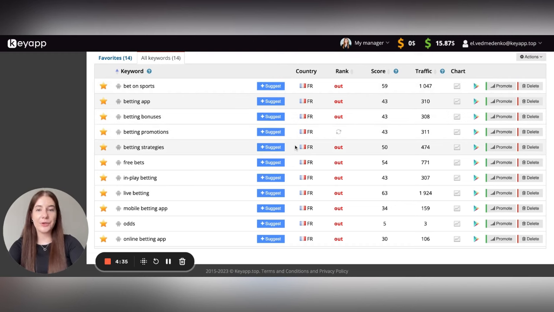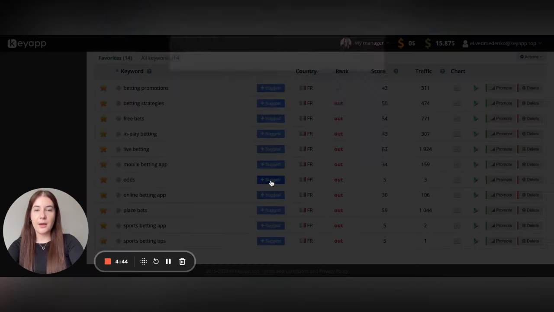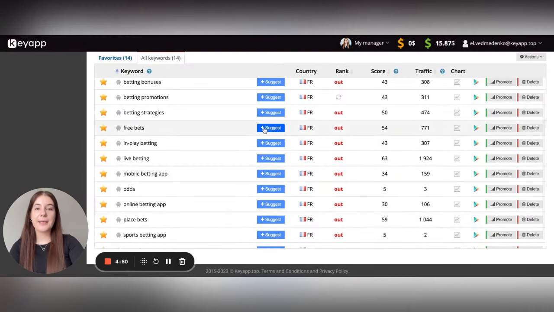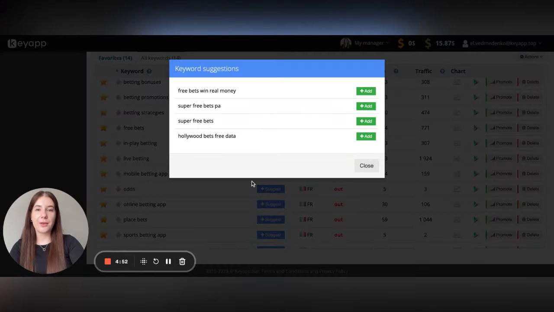At the same time, when you proceed with keyword research, do not forget to use the suggest button, and this button helps to get the suggestions which users see when they type the search request on Google Play or App Store. In such a way, you will be able to gather the keywords for your application not in several hours, but just in a few minutes.